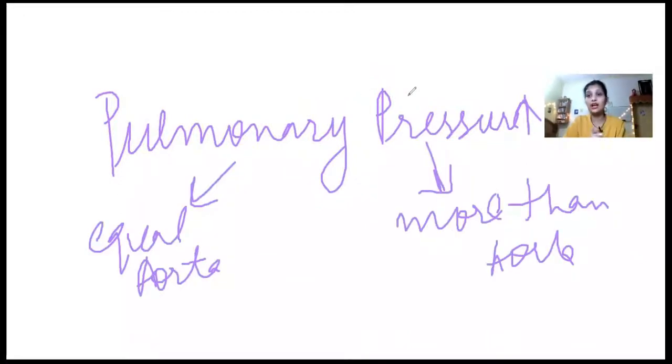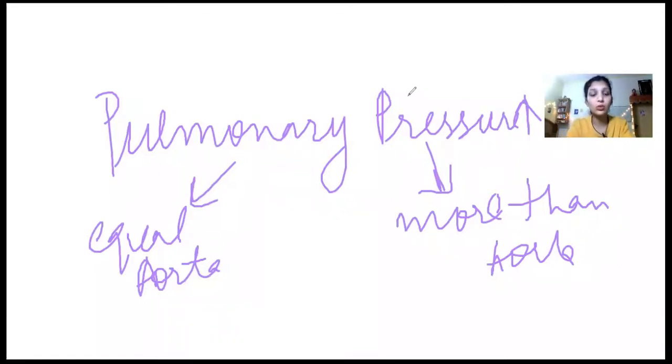Even after pulmonary hypertension, there is still a left to right shunt from the aorta to the pulmonary artery. After many years, a stage comes when the pulmonary pressure becomes either equal to the aorta, or even more than the aorta.